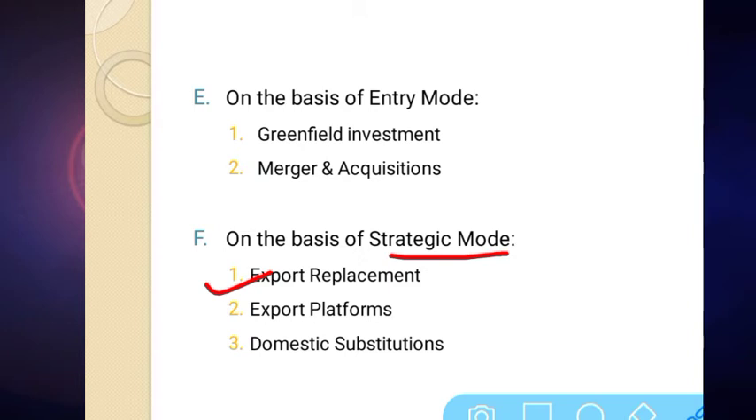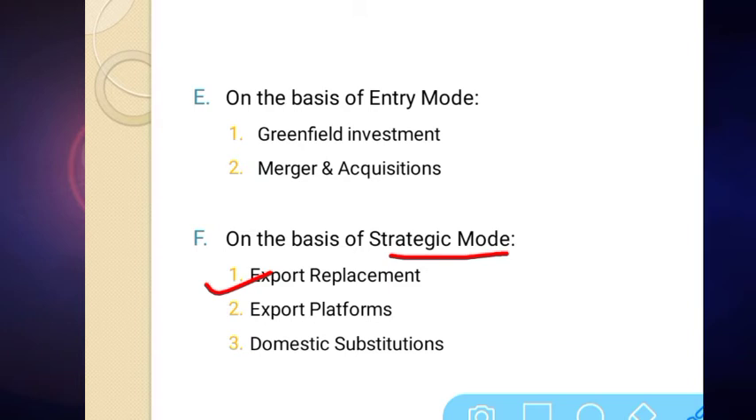Generally, countries with high per capita income are targeted for export replacement FDI. By doing so, the company will be able to earn more money in terms of selling price.